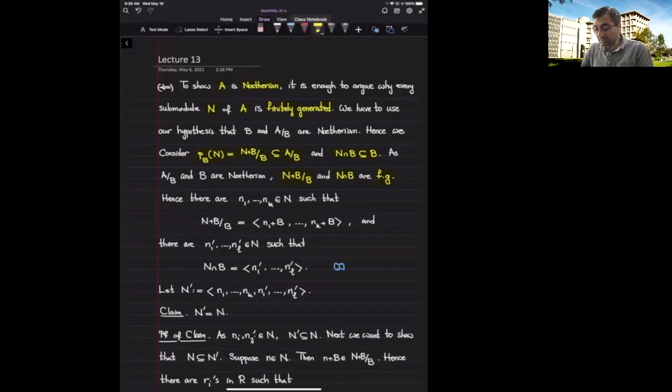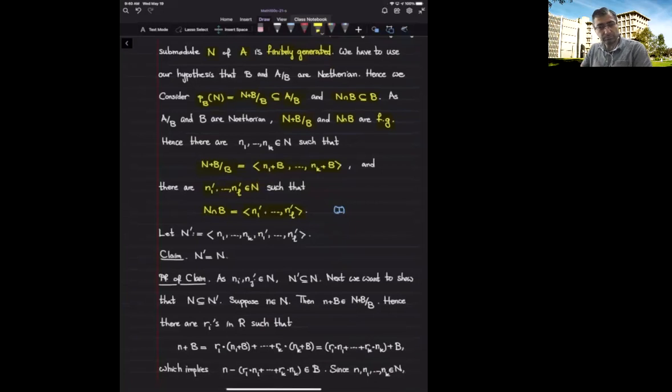So let's say the cosets n sub 1 plus B, n sub 2 plus B, up to n sub k plus B. Now, suppose that this is a set of generators of this module N plus B over B. And let's pick a set of generators for this intersection. Because again, B is Noetherian, the intersection N intersection B is supposed to be a finitely generated module. So I can find n sub 1 prime, n sub 2 prime, up to n sub l prime inside the submodule N, so that the module generated by the n sub i primes is precisely the intersection of N and B.